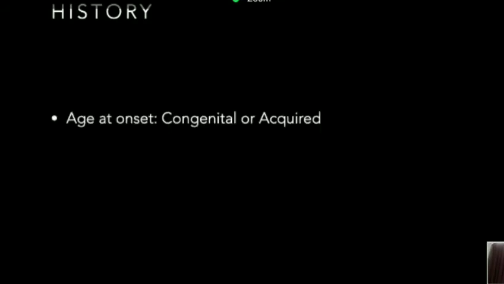History taking is absolutely essential when you look at a kid with a proptosis or a suspected orbital tumor. The age at onset is the most basic and most important question, and that will tell you whether what you're dealing with is a congenital problem or an acquired problem. And then ask about the duration and the pace of evolution. That itself will tell you a lot about what you're dealing with.